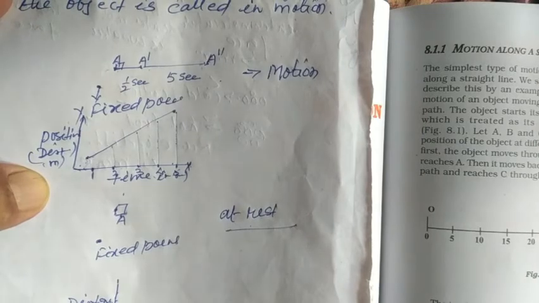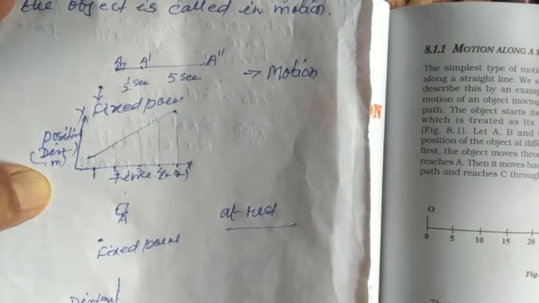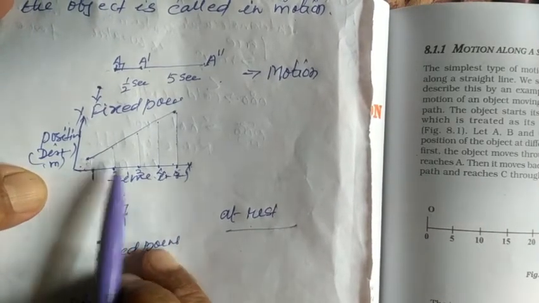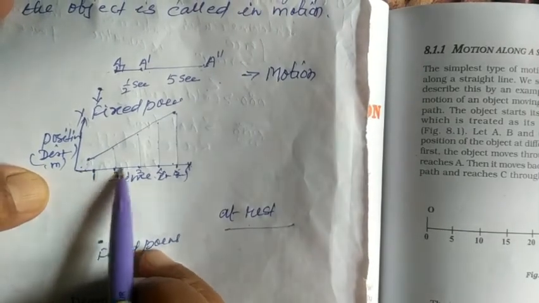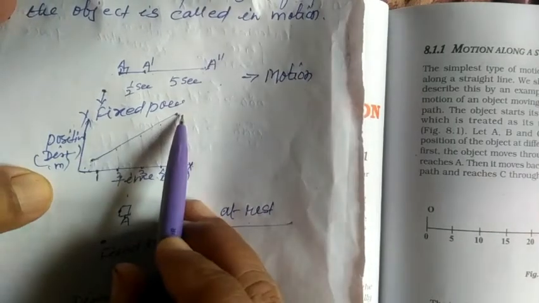How can we conclude that it is at rest? Because see here, time is increasing, but its position from here, a fixed point, the origin, does not change. But in the other graph, we observe that time is increasing and its position also increases. Correct?